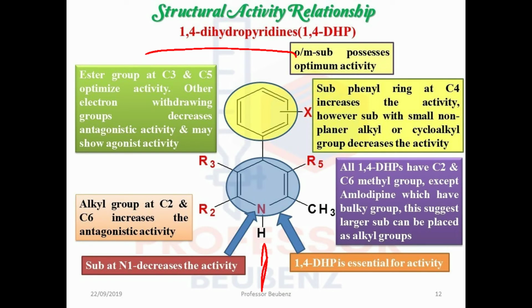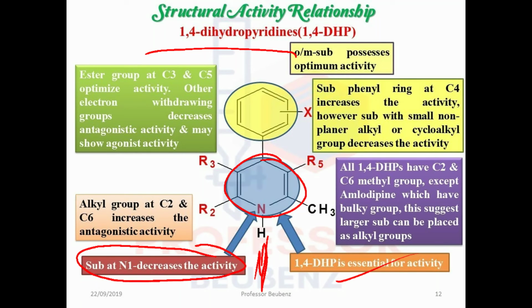Okay, so we will start with the first point, that is at the first position N is attached to the hydrogen. So this NH is a must for the activity. If the H is replaced with a CH3 group or any other group, that is, if substitution takes place at N1, it will decrease the activity. So NH must be there. The next part, this group is a must for the activity. That is, 1,4 dihydropyridine is essential for the activity.